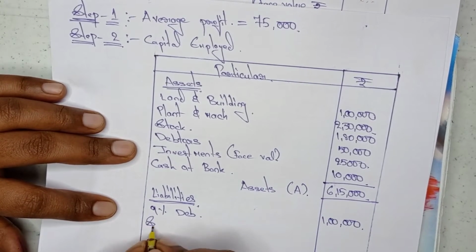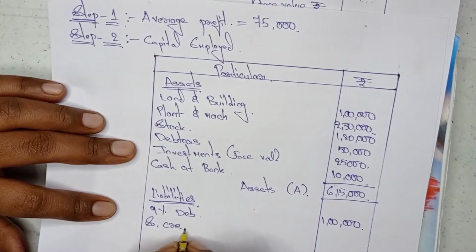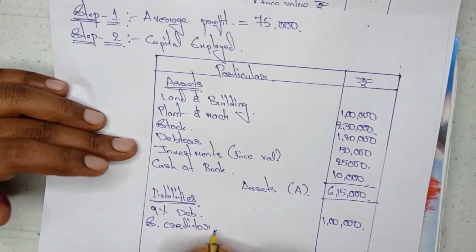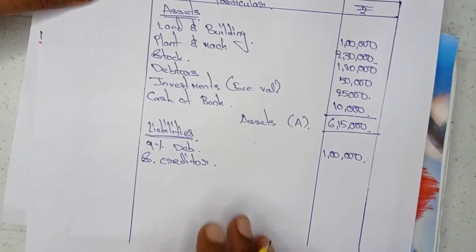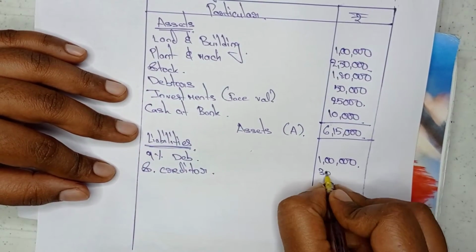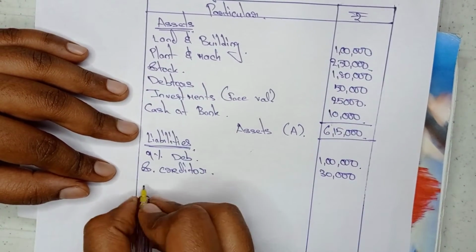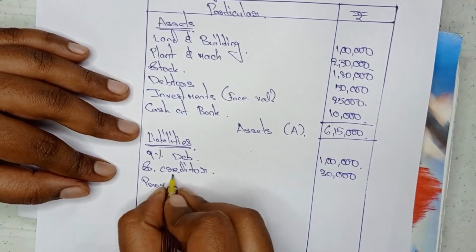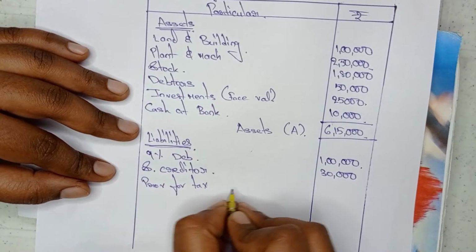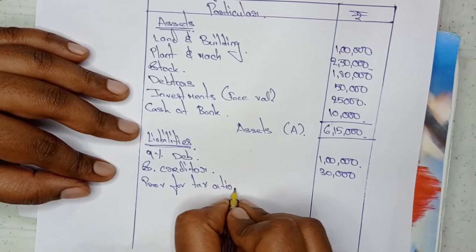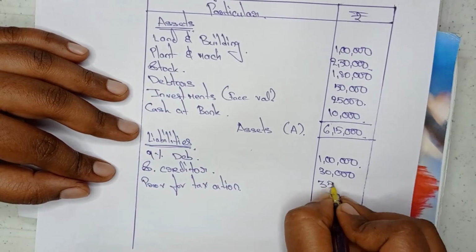Next, sundry creditors. Sundry creditors value is how much? 30,000. So I am writing 30,000 here. Next, provision for taxation. Provision for taxation is 35,000.